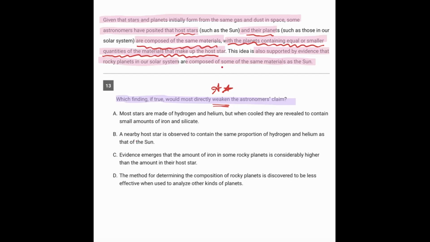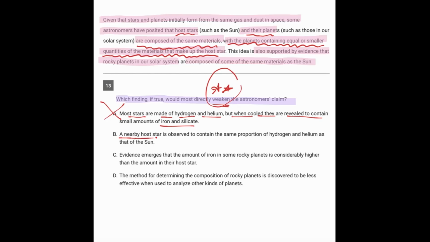And remember, we're looking to weaken that. So, we're really looking for a rocky planet having maybe more of the same material, not equal or less, or just having different materials. So let's go ahead and look at the answer choices. A says most stars are made of hydrogen and helium, but when cooled, they're revealed to contain iron and silicate. So this is only about stars, not about whether the planets match the stars in composition.